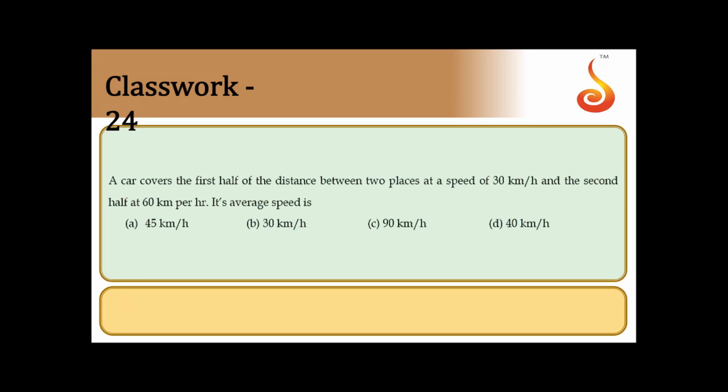We shall move on to next one. A car covers the first half of the distance between two places at a speed of 30 km per hour and the second half at 60 km per hour. Its average speed is. So you need to find average speed. So they have given first half of the distance is covered at 30 km per hour, second half at 60 km per hour. Then average speed is. So we know that average speed is total distance travelled divided by total time taken.